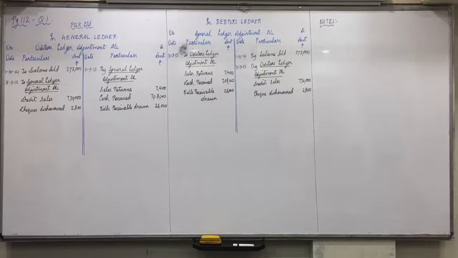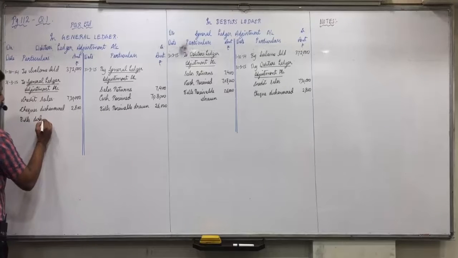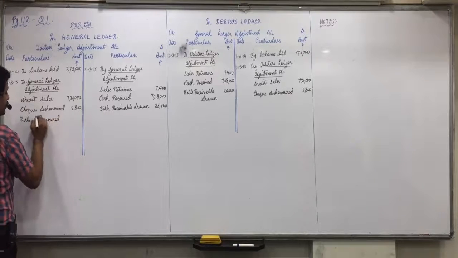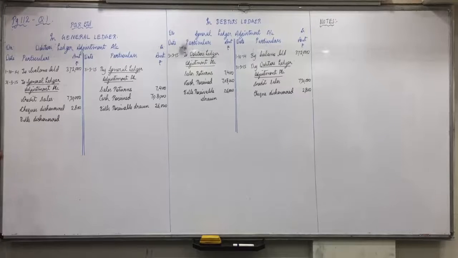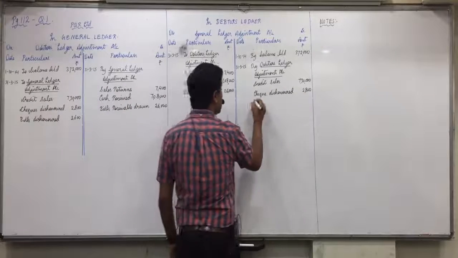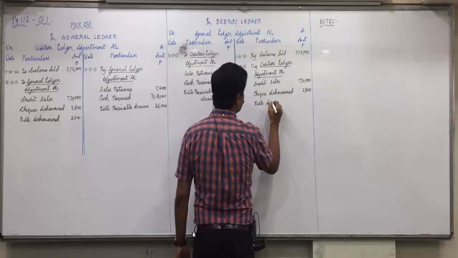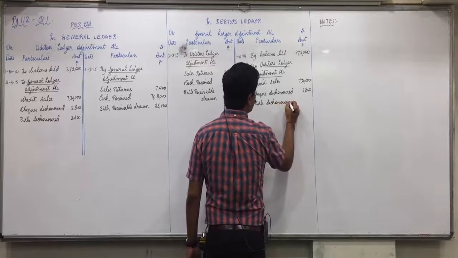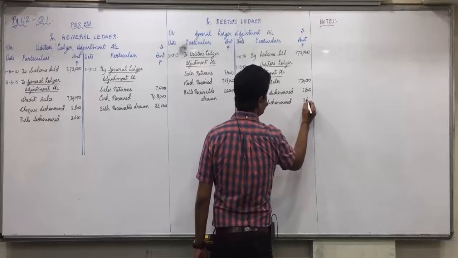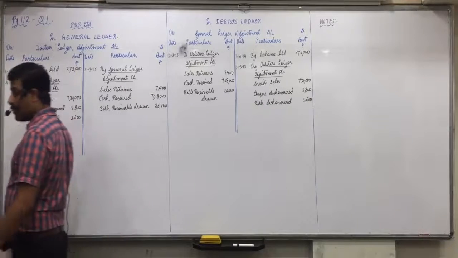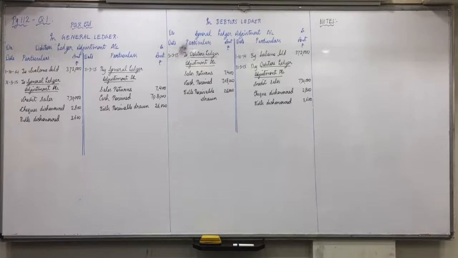Then bills dishonored, reverse entry: debtors to bills receivable. Debtors debit, so in debtors on debit side, bills dishonored $3,600. And to bills receivable means in general ledger adjustment on credit side, bills dishonored $3,600. Is everyone able to understand it? Basically, we are just completing the double effect only, but we are doing it in a simple manner: anything with debtors, you write it in debtors account, and the opposite account of debtors, you write it in general ledger.